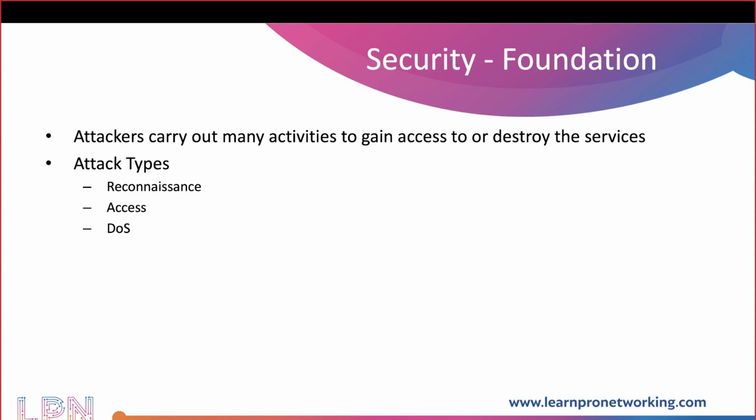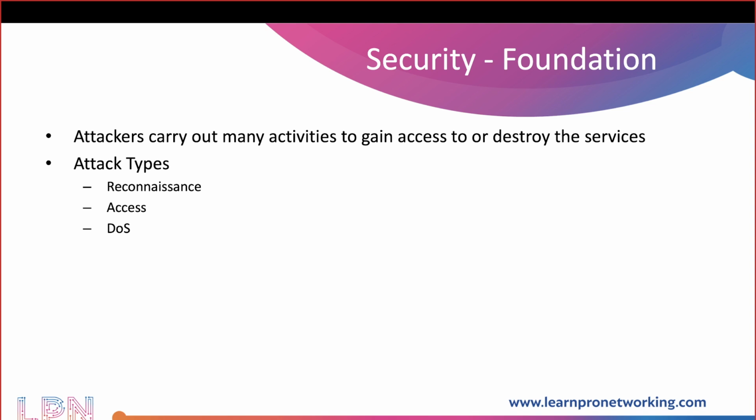Whereas the DoS attack, denial of service, as the name says, the services or the data are going to be destroyed so that when a legitimate user tries to access the data or service, it wouldn't be available for him. That's where the DoS attack comes into the picture. Further, access attacks have been categorized into three: unauthorized data access, unauthorized system access, and unauthorized privilege escalation. You probably heard about these terminologies in your security fundamentals, if you have undergone any training.